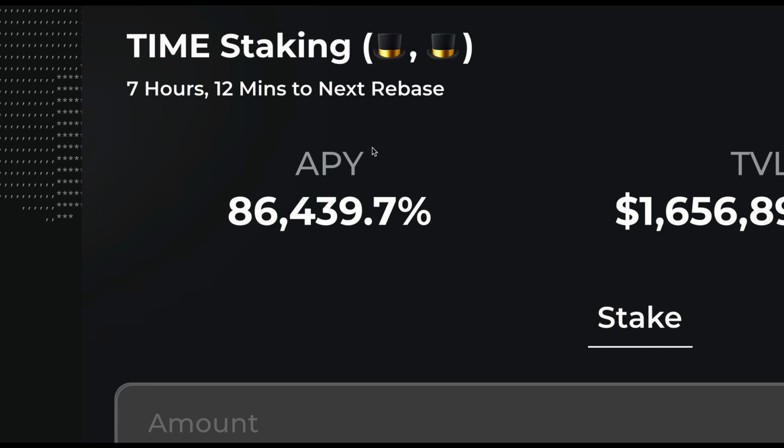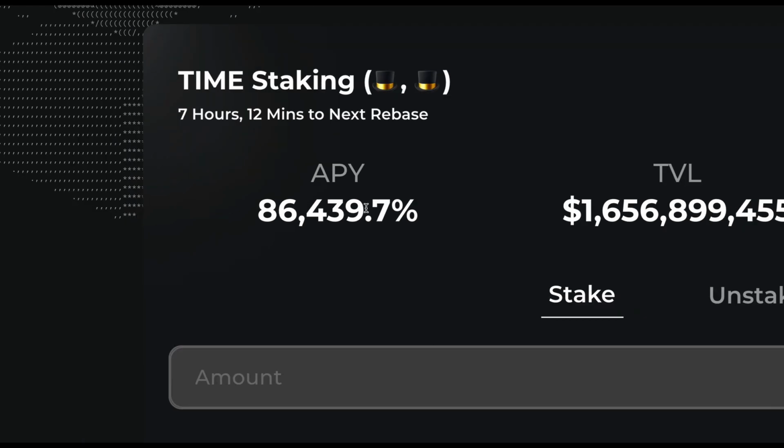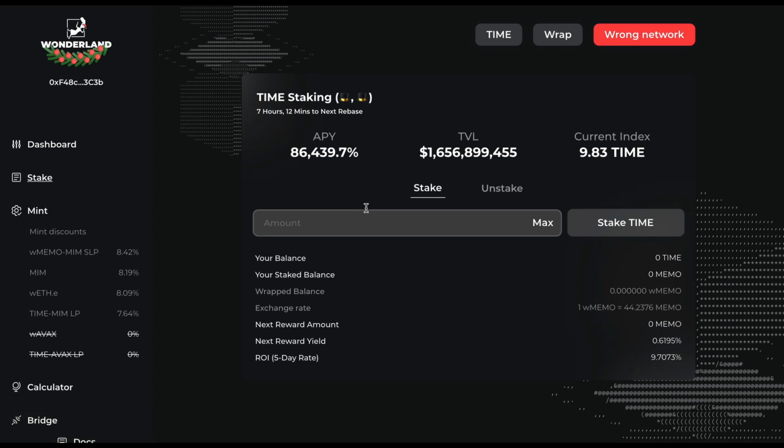Now, if you want to take this to another level, you can stake your wrapped memo. But currently, one of the few places you can stake your wrapped memo is on the Phantom blockchain. Now, you have to bridge your AVAX to Phantom, right? And how do you do this? You go to a website called